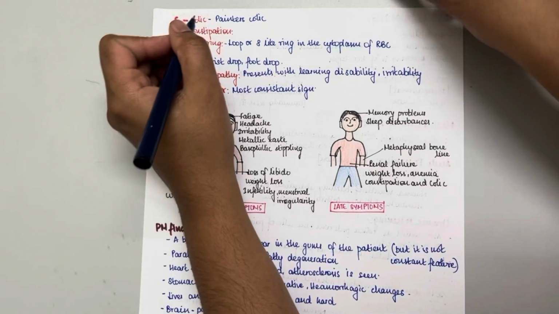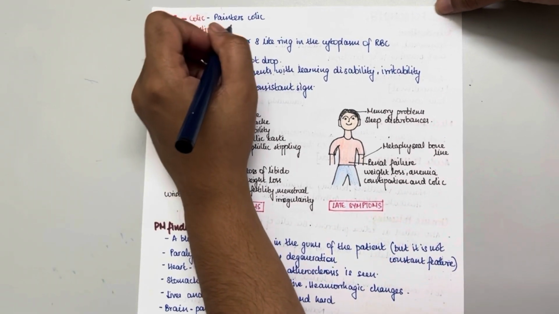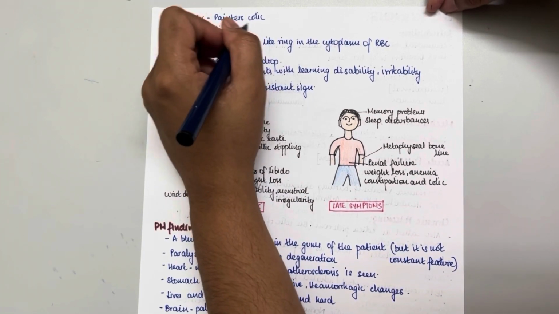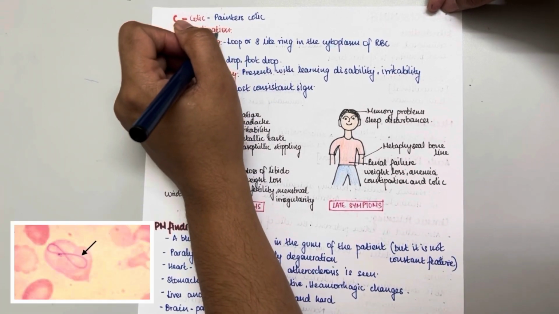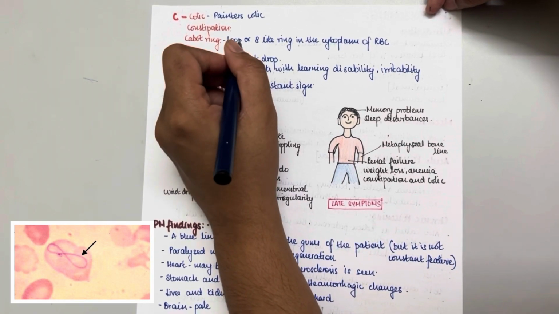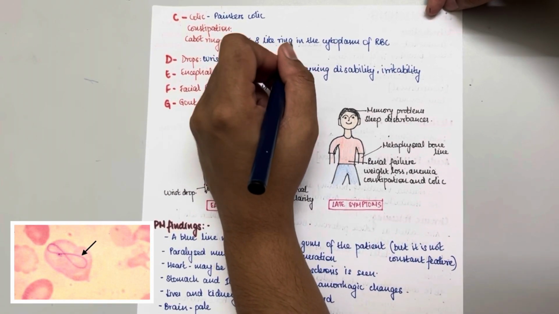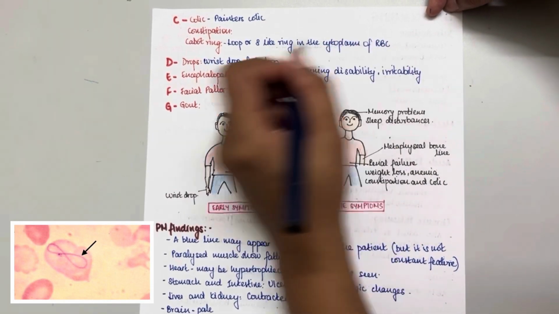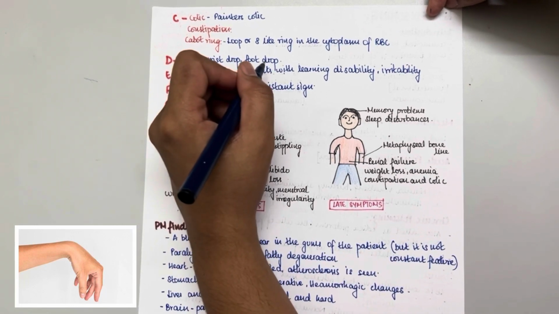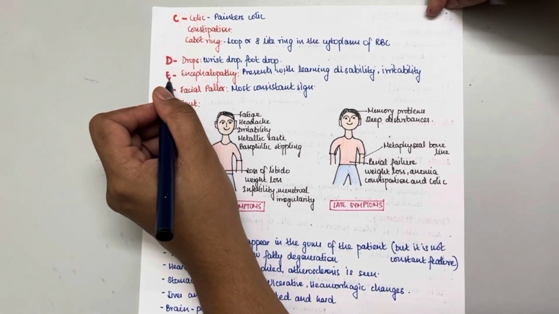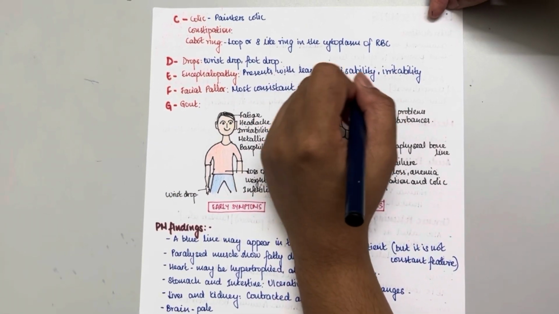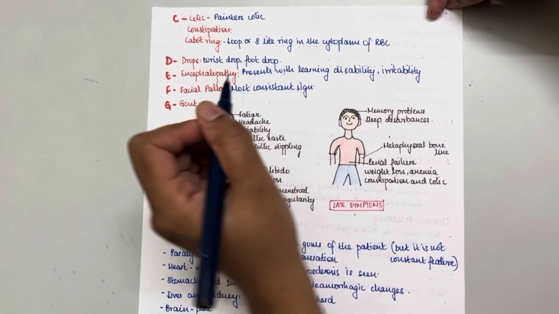Next is C. For C, we are going to see colic. We already said chronic lead poisoning has a condition called painter's colic. And then constipation, and then Cabot's ring. Cabot's ring presents as a loop or 8-like ring in the cytoplasm of RBC. Next is D. D is drops, that is wrist drop and foot drop. Next E. E is encephalopathy. The patient presents with learning disability, irritability and all that.